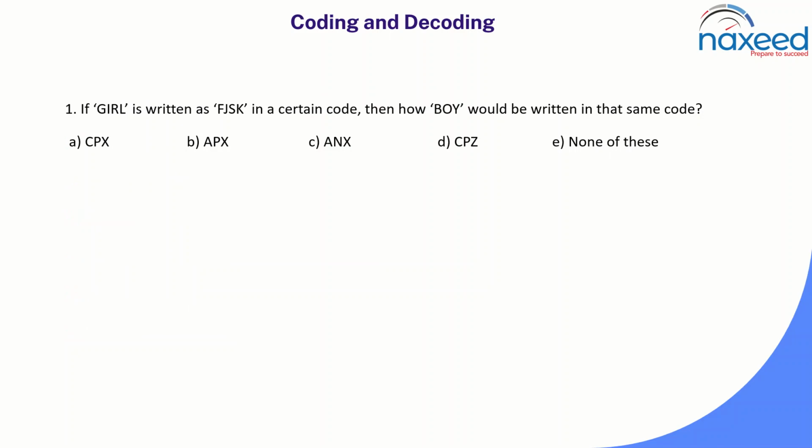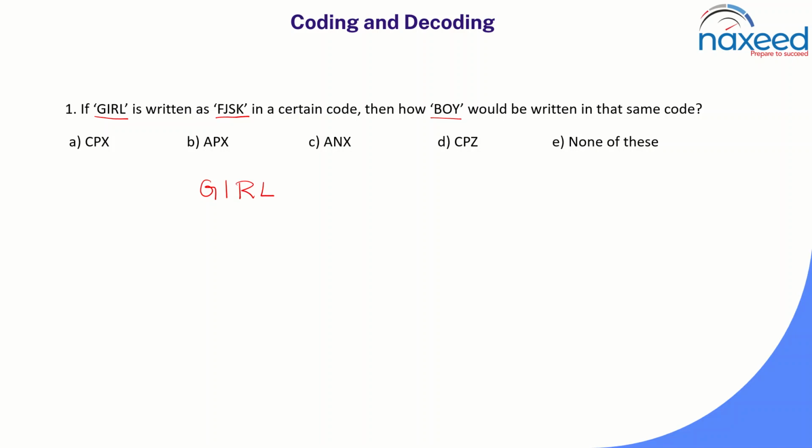The first question: if girl is written as FJSK in a certain code, how would boy be written in the same code? To find the code word for boy, first we need to find how they have written the code for the word girl.